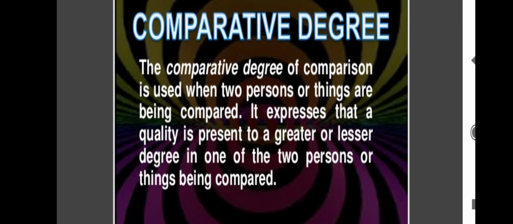Second is comparative degree. The comparative degree of comparison is used when two persons or things are being compared. It expresses that a quality is present to a greater or lesser degree in one of the two persons or things being compared. Now, what is comparative degree here? It compares between the two persons or two things. What type of qualities do they have? Whether they are greater, whether they are lesser, of a person or thing when it is being compared.